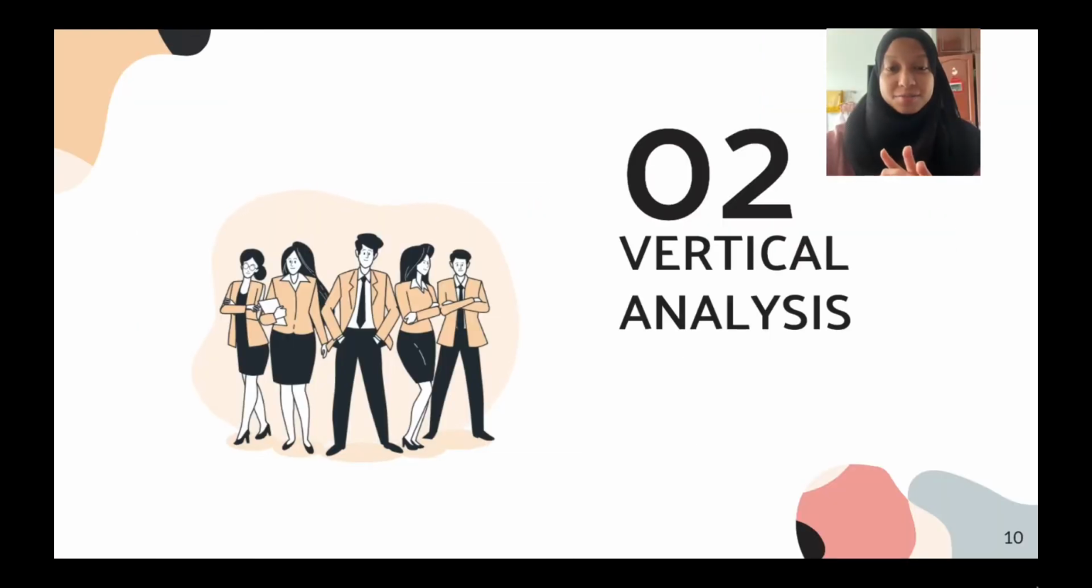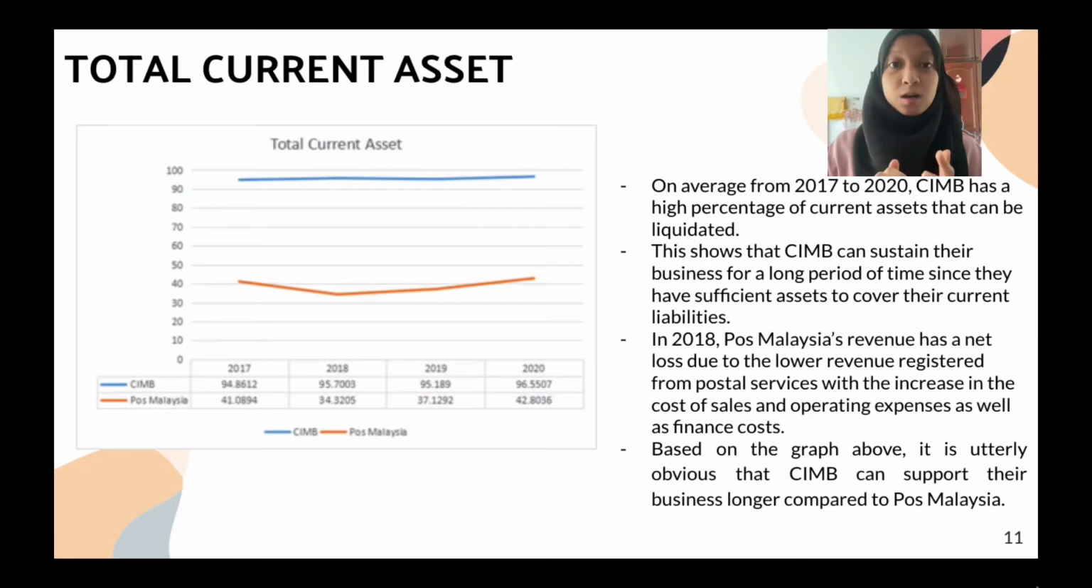Next, vertical analysis. On average from 2017 to 2020, CIMB has a high percentage of current assets that can be liquidated. So, this shows that CIMB can sustain their business for a long period of time since they have sufficient current assets to cover their current liabilities.